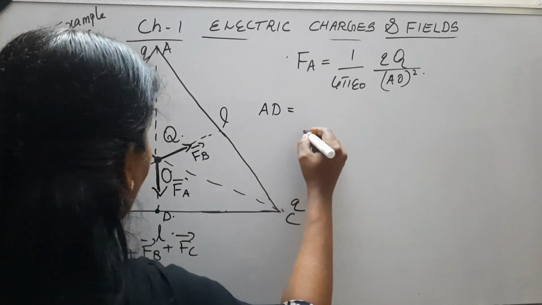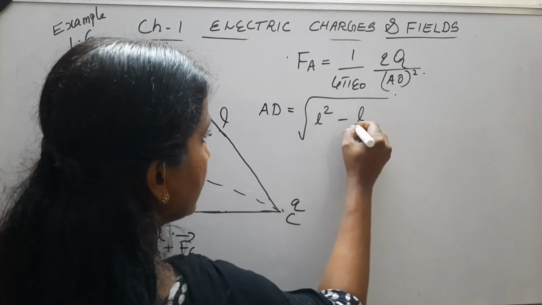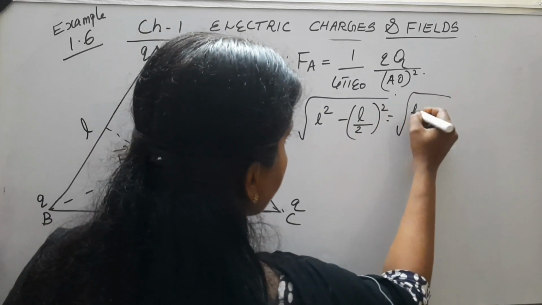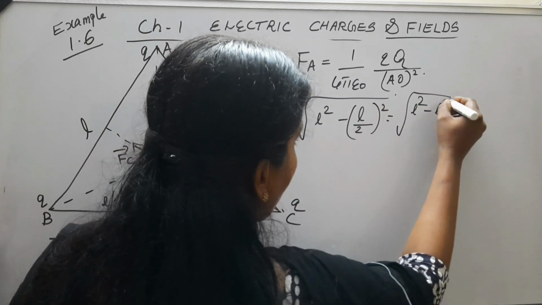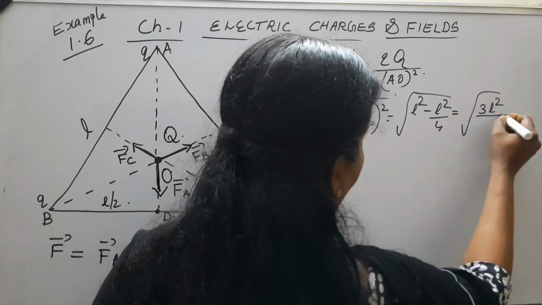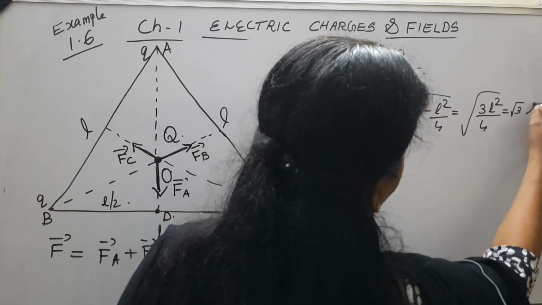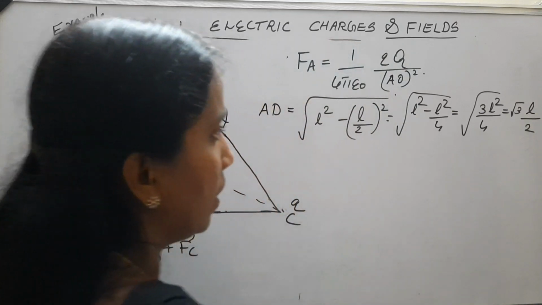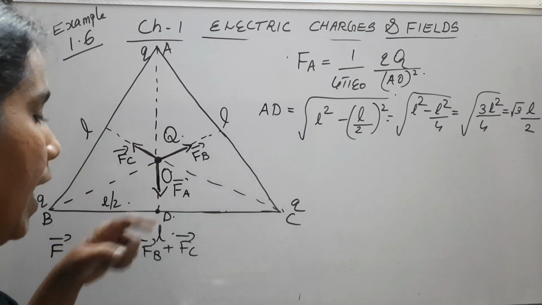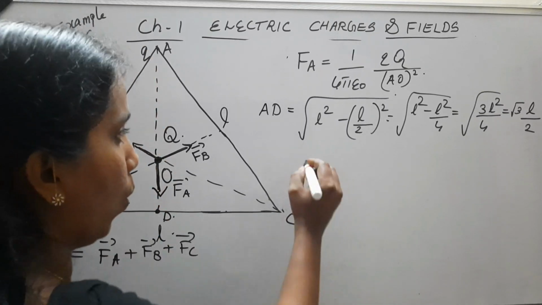So AD will be equal to what? By Pythagoras theorem, it will be root of L square minus L by 2 whole square. So it will be root of L square minus L square by 4, which is equal to root of 3 L square by 4, which is equal to root 3 into L by 2. Okay, it will be root 3 L by 2. Which one? AD.